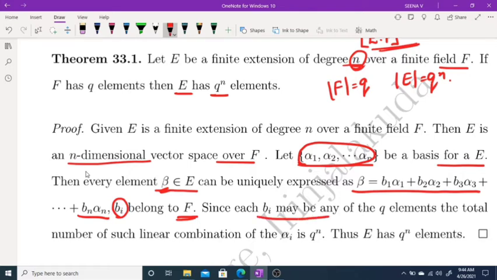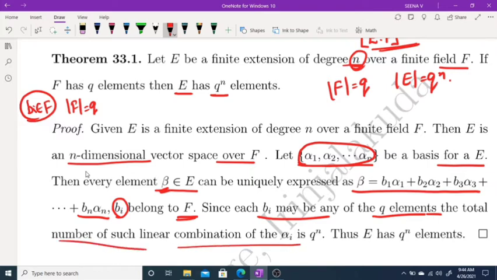Since each bi belongs to F and the cardinality of F equals q, each bi may be any of the q elements. So the total number of such linear combinations of the alpha i's: b1 has q choices, b2 has q choices, repeated for all n coefficients. So E has q raised to n elements.